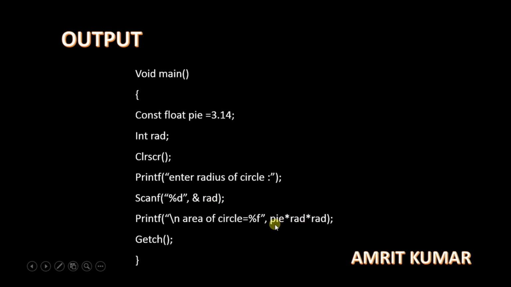So I am multiplying pi r square, which is the area of a circle, and that is written here. This will be transferred to the format specifier and display our message, or we can say output, "area of circle equal to" this value. After that I have used the getch function, whose work is to get a character from the keyboard. When we enter any character, the whole function terminates, and the closing curly brace also terminates. So this is how we can use the const keyword, the qualifier, for solving a circle program.